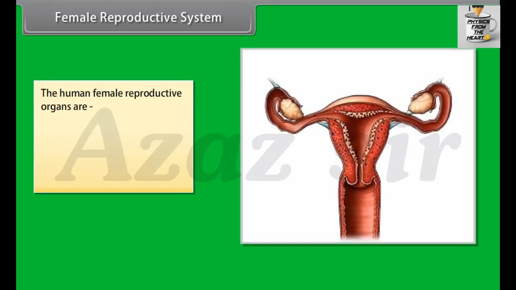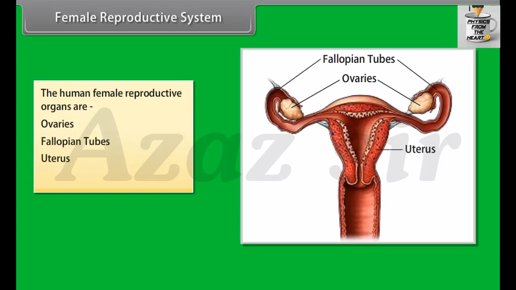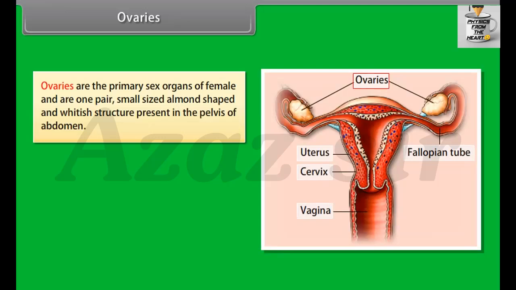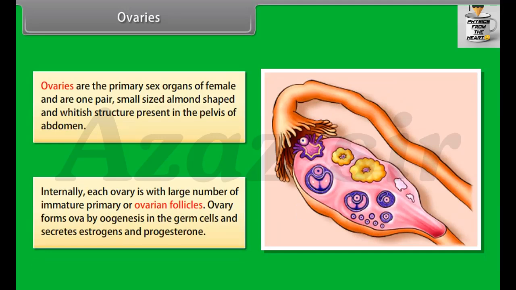The human female reproductive organs are ovaries, fallopian tubes, uterus, vagina. Ovaries. Ovaries are the primary sex organs of female and are one pair, small-sized, almond-shaped and whitish structures present in the pelvis of the abdomen. Internally, each ovary is with a large number of immature primary or ovarian follicles. Ovary forms ova by oogenesis in the germ cells and secretes estrogens and progesterone.